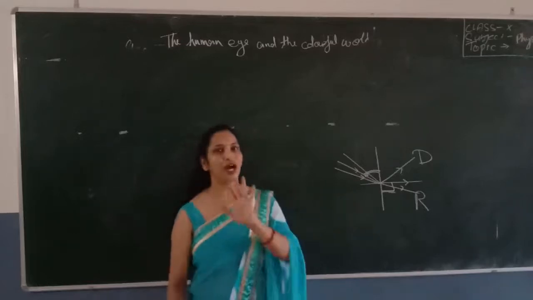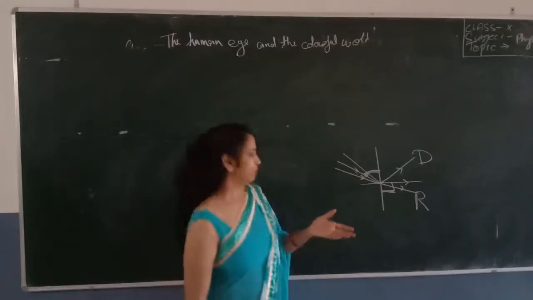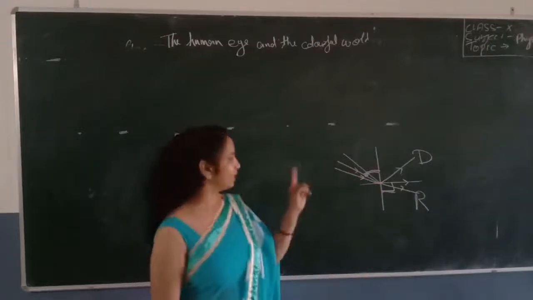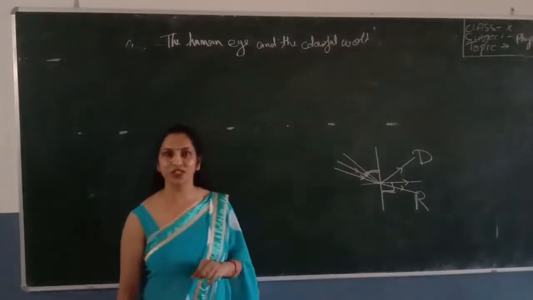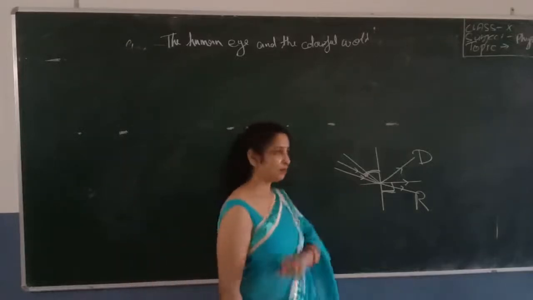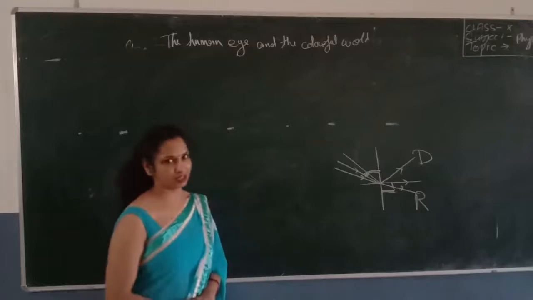And I will explain to you the conditions for total internal reflection of light. The light should always pass from the denser to the rarer medium. This is the first condition. And the second one is that the angle of incidence should always be greater than the critical angle. So this is total internal reflection.